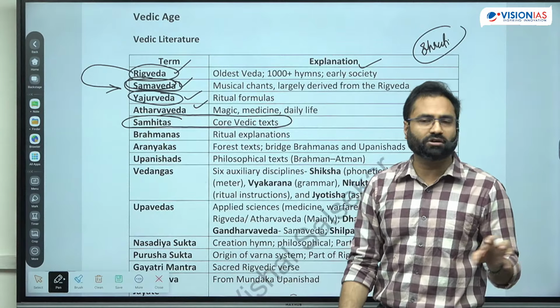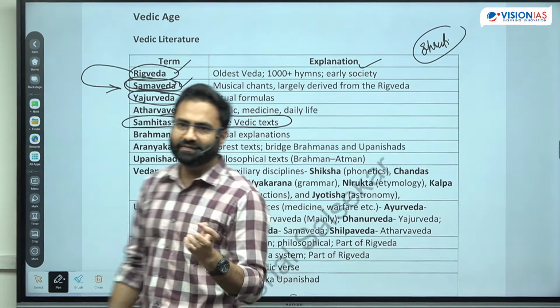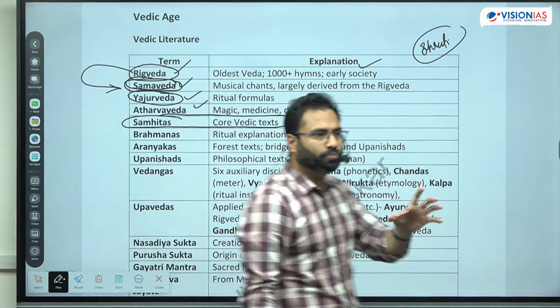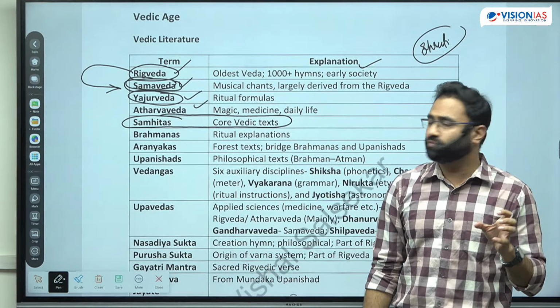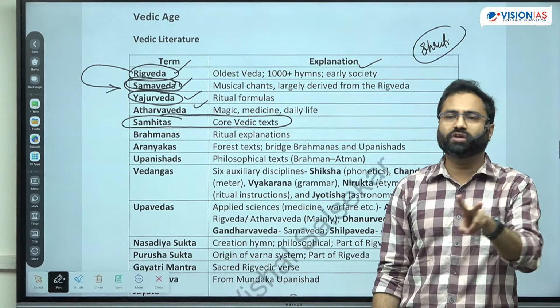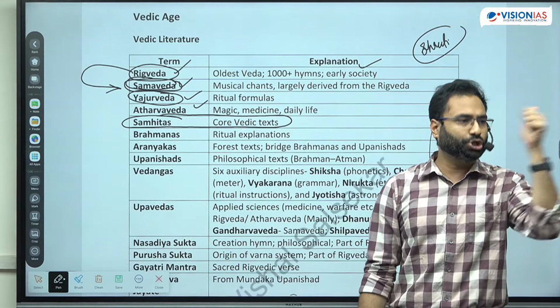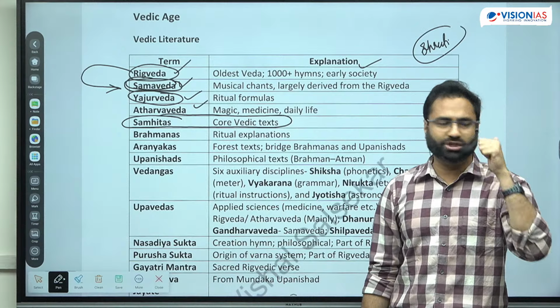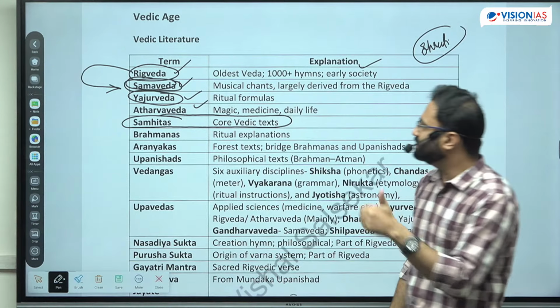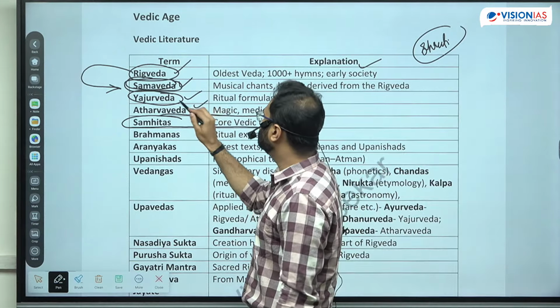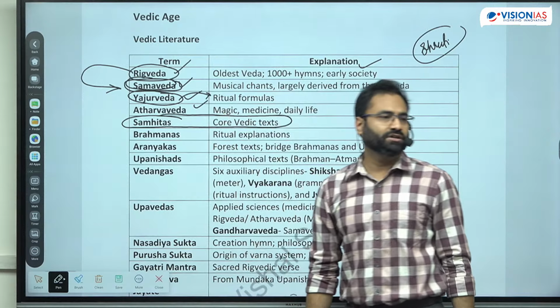Now Yajurved talks about the ritual practices, that how a ritual has to be performed, what should be the formula of that particular ritual, and that is also divided into two parts. It is the Shukla Yajurved and the Krishna Yajurved. Right. So Shukla and the Krishna Yajurved are the further classification of the Yajurved.